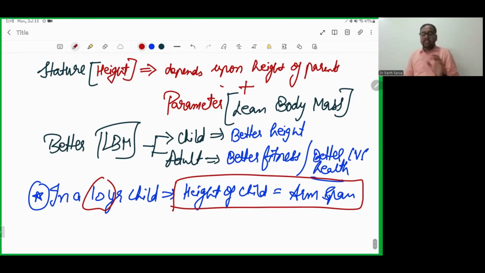But there can be some cases where height is less than arm span.